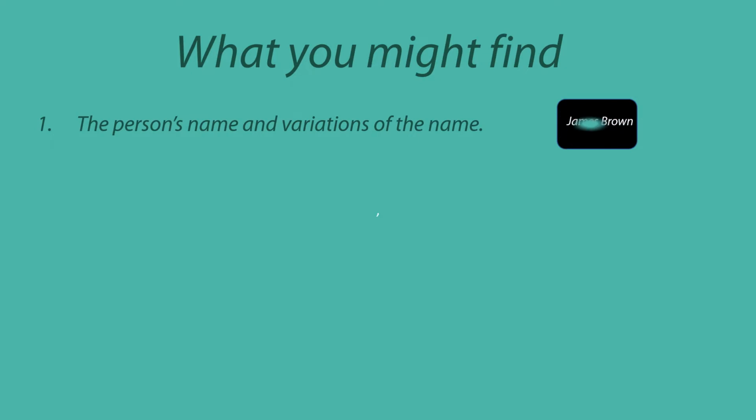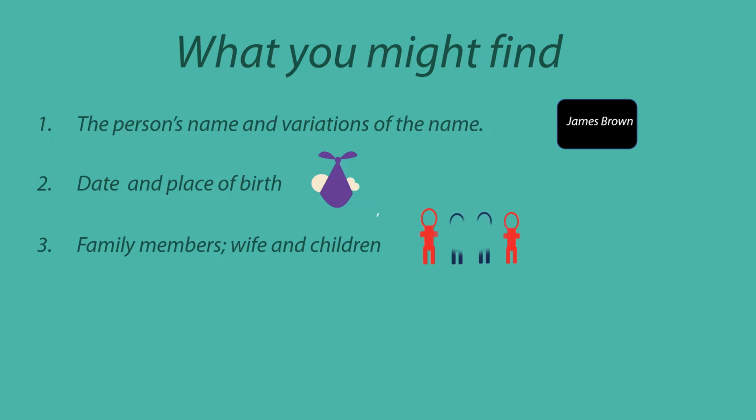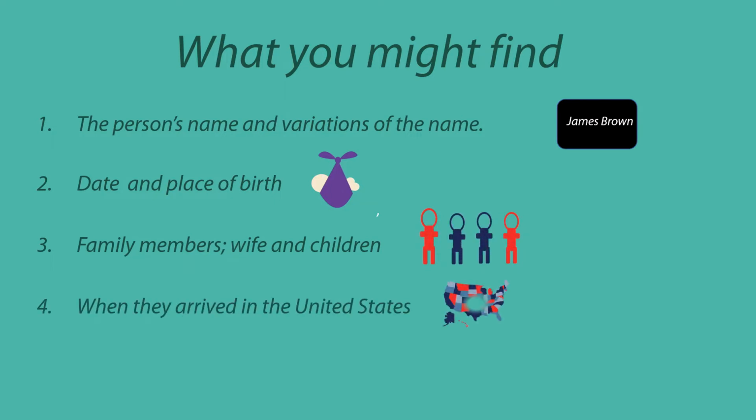So what might you find in these records? 1, the person's name and variations of the name. You may already know the name, but it may be spelt differently. The date and place of birth. Family members, such as wife and children. When they arrived in the United States, and how they came to the United States.